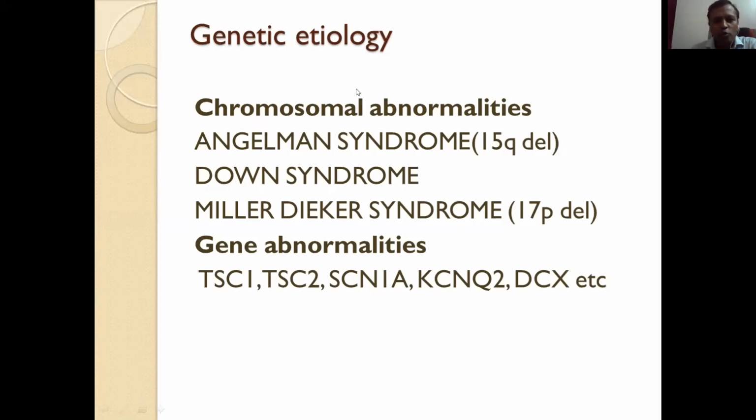How can we diagnose chromosomal abnormalities? By karyotyping and chromosomal microarray. And gene abnormalities we can diagnose with the help of next generation sequencing, like clinical exome sequencing, whole exome sequencing, or whole genome sequencing.